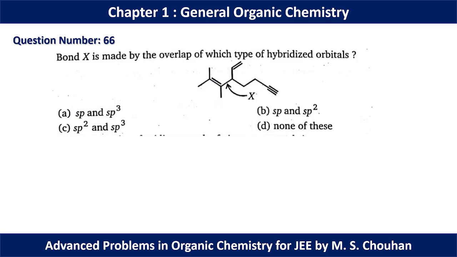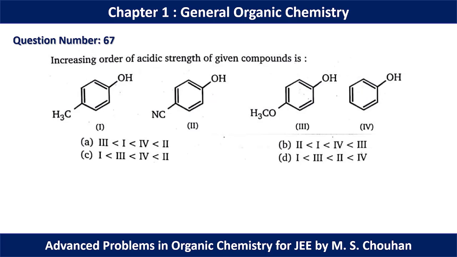In question number 66, bond X is made by the overlap of which type of hybrid orbitals? So if we see, this carbon is sp2 hybridized and this carbon is sp3 hybridized. So this C-C bond is made up of two carbons, one of them is sp2 hybridized, another is sp3 hybridized. That's why for question number 66, option C should be the correct option.